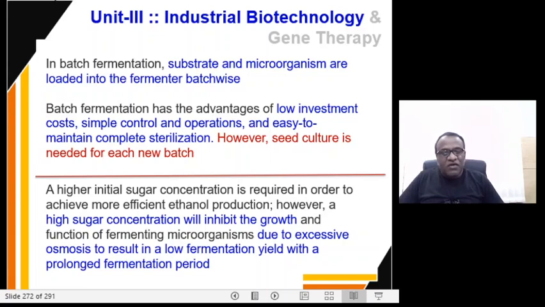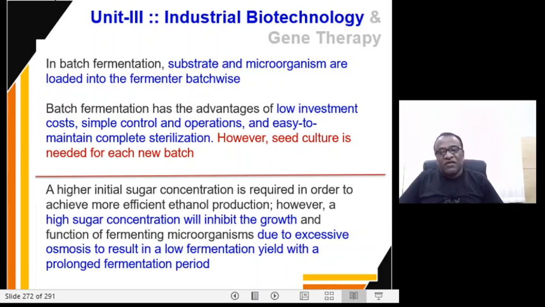Why does it not give the desired product? Though there is maximum growth of the organism, it does not give the desired product to the desired concentration. Say for example, higher initial sugar concentration is required in order to achieve more efficient ethanol production.